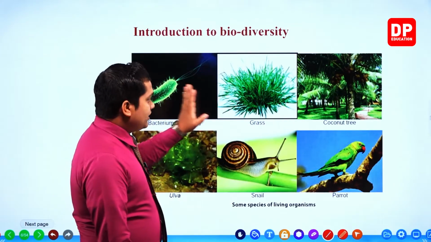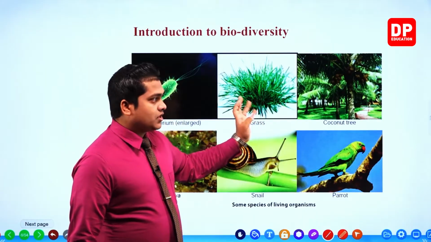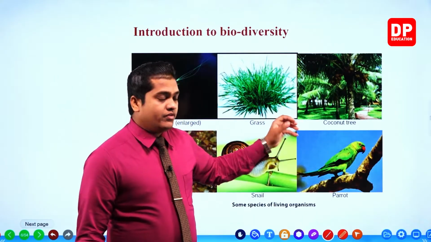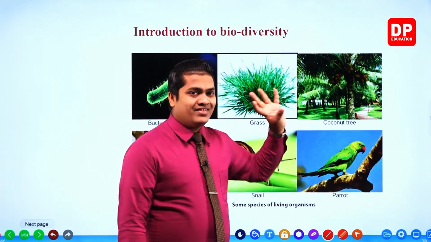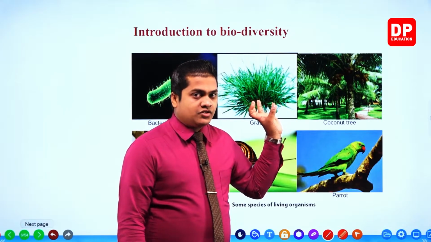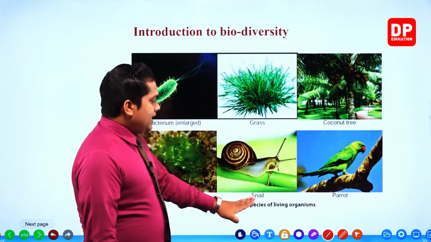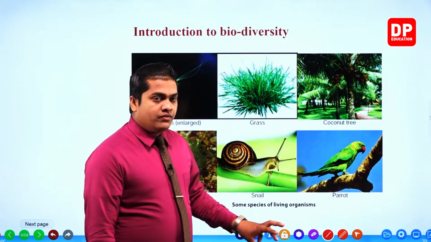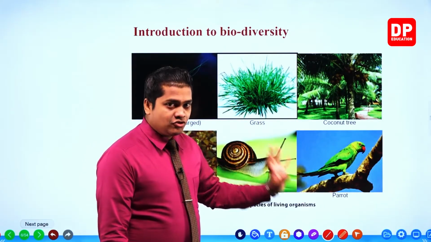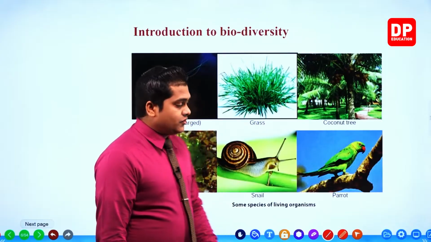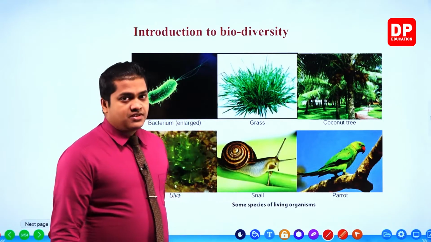Even though they belong to the same category, now both of these things belong to the plants. However, from one particular species to another, there is a huge difference. Snail and parrot, both are animals. However, this one to this one, there is a huge difference. So this is the species diversity, my dear children.